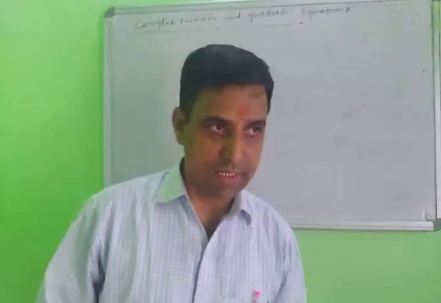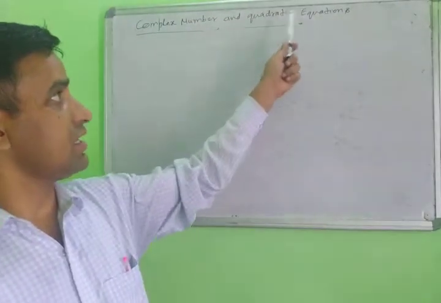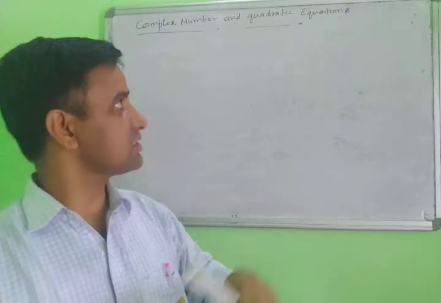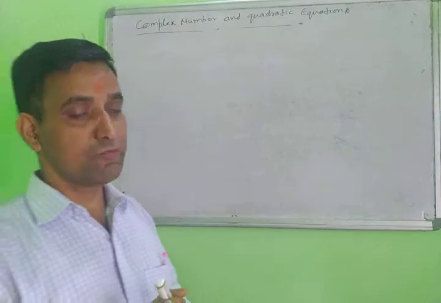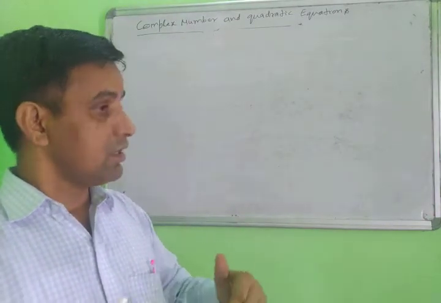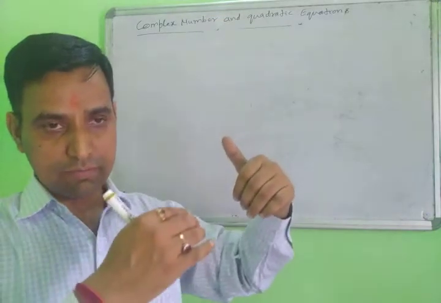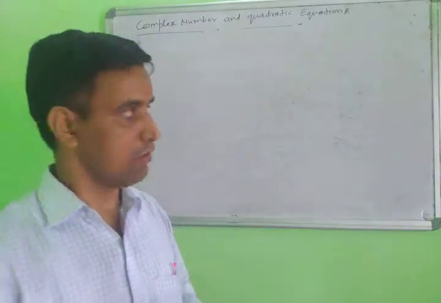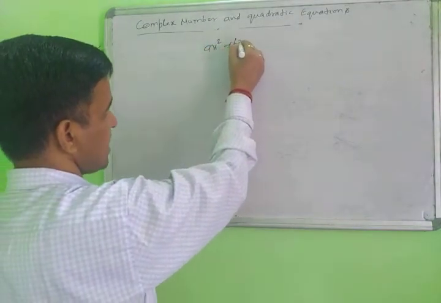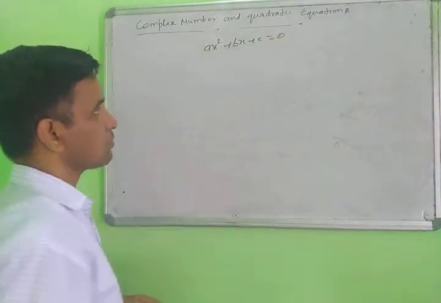Yes, students. Next part, I am taking the quadratic equations. Then we will see the relation of quadratic equations and complex numbers. When you find the roots of the quadratic equation, you get three conditions. Suppose this is the quadratic equation: ax square plus bx plus c equal to 0.